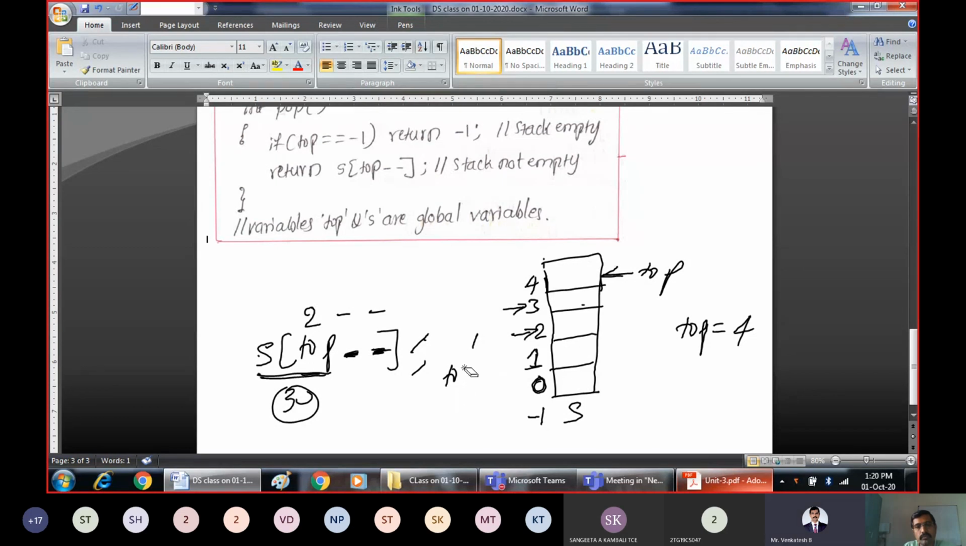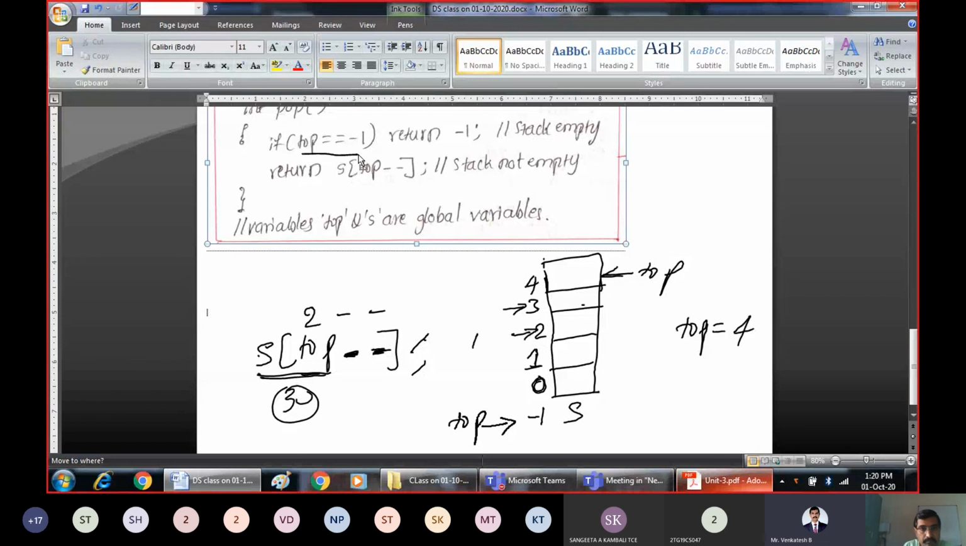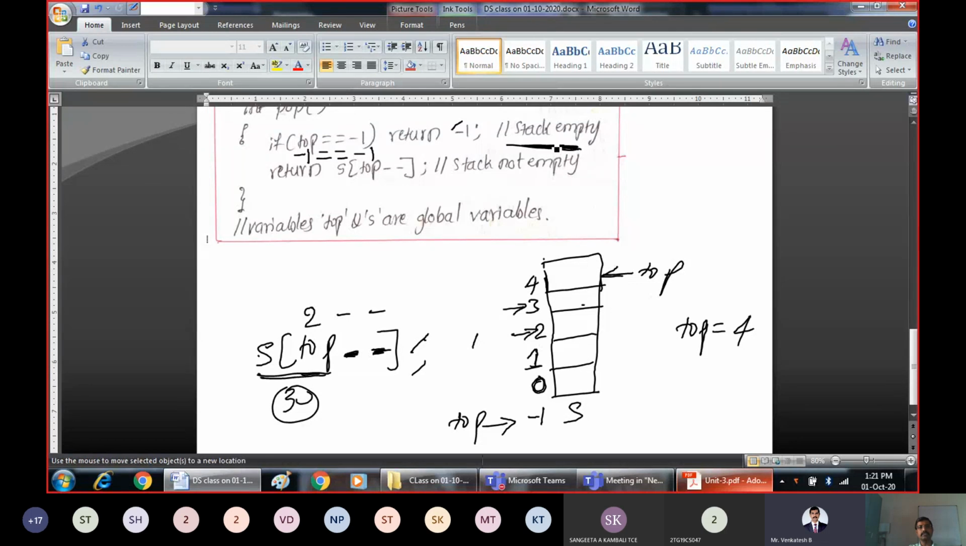So when we delete all the elements, what will be the case? When we delete all the elements, top is pointing to -1, because there are no elements. When top is pointing to -1, see here. What is top now? Top is -1. So come to the condition: is -1 equal to -1? True. Then return 1. What does it mean? Stack is empty and we cannot delete the elements.